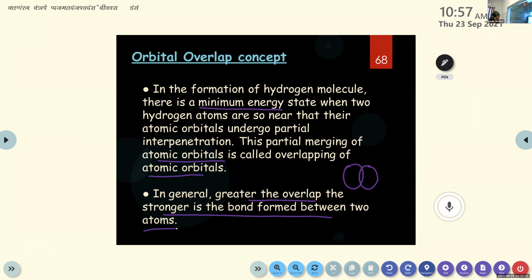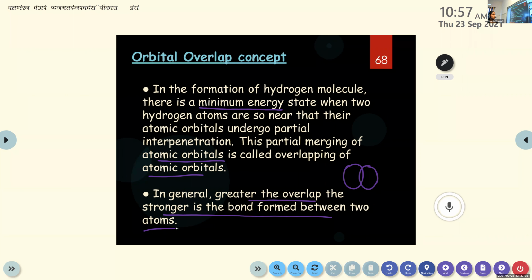We have learned it in chapter 2, right? Spherical. Yes, spherical shape. And what about P orbital? Dumbbell. Dumbbell shape, right? S orbital, spherical shape. P orbital, dumbbell shape. So these shapes of orbitals are also considered in the orbital overlap concept.